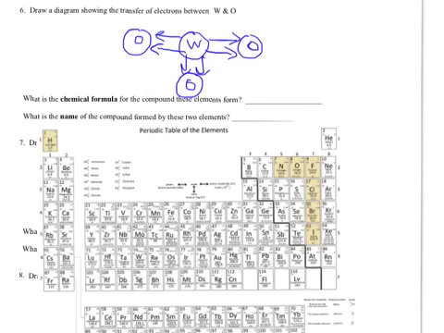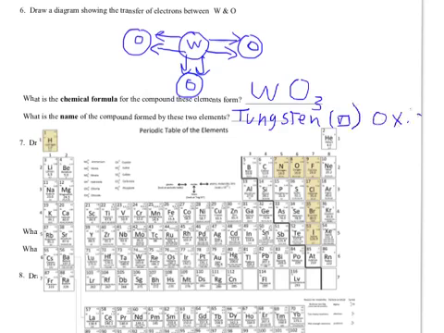What we have is W. Tungsten is the metal, so it goes first. W. There's only one of them. Then I put the oxygen second, and there's 3 of them, so there you go. Whoa, 3. What is the name of this compound? Well, W is tungsten. Tungsten. And I have to specify that this is tungsten 6 because there's a bunch of other tungstens out there. And then oxygen is going to be oxide.